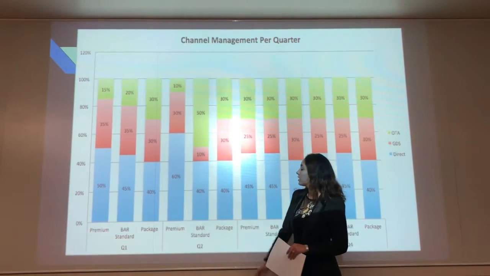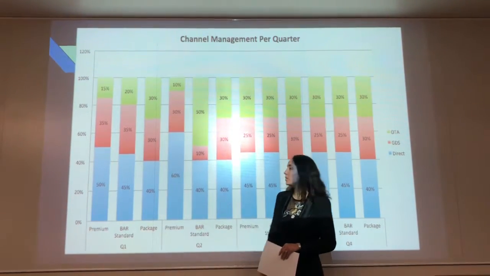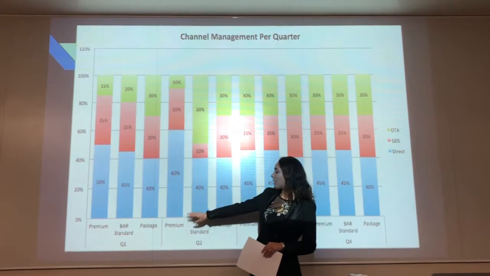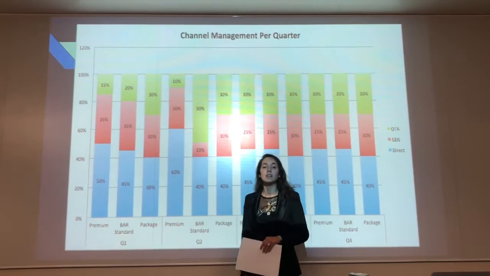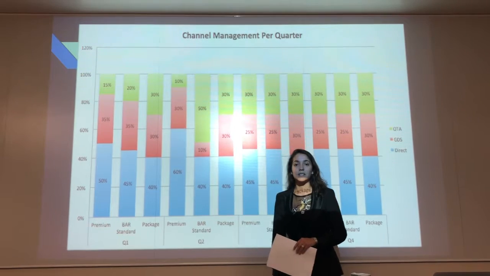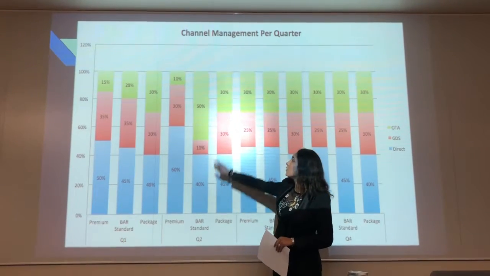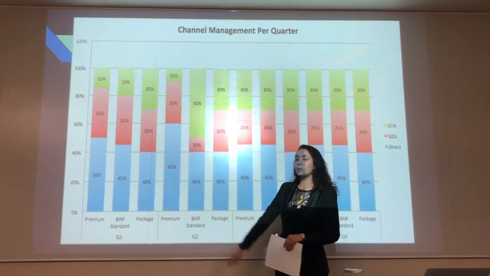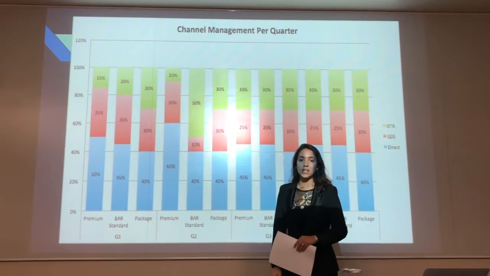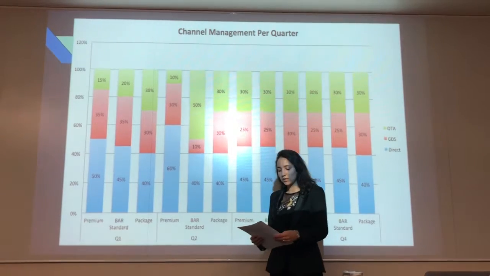For Q2, we continued to do a little bit the same. However, we did increase dramatically our direct for premium. This was because we wanted to increase our visibility as high season was coming in Q3. We also increased significantly our OTAs for BAR standard, as was also indicated by the documents provided to us.